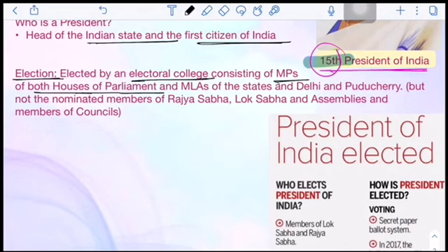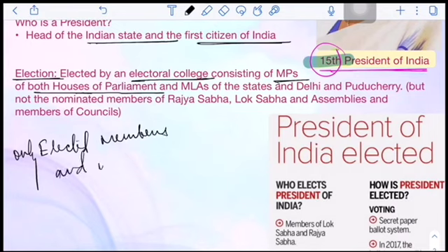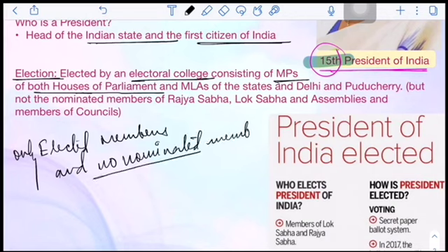One thing that needs to be noticed and highlighted here is that only elected members take part, and no nominated members. No nominated members are allowed to vote. So this thing should be highlighted, right?